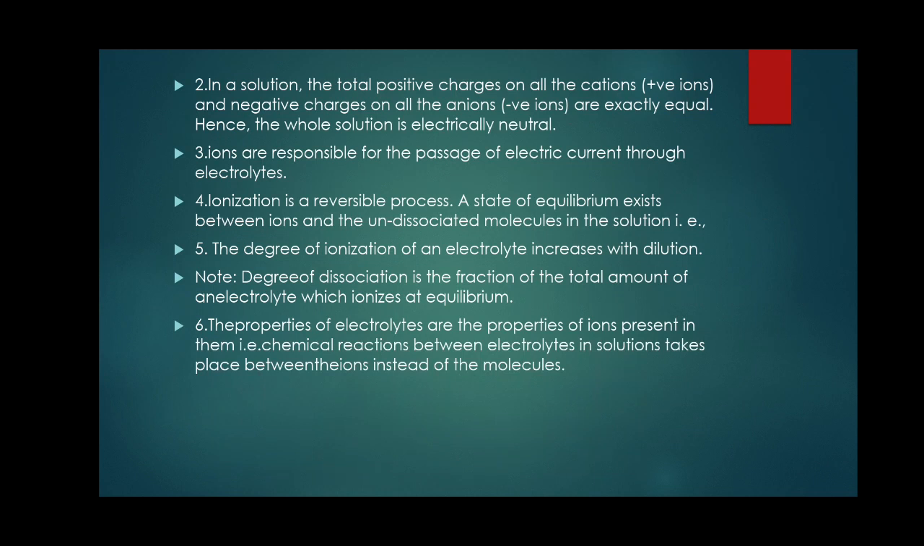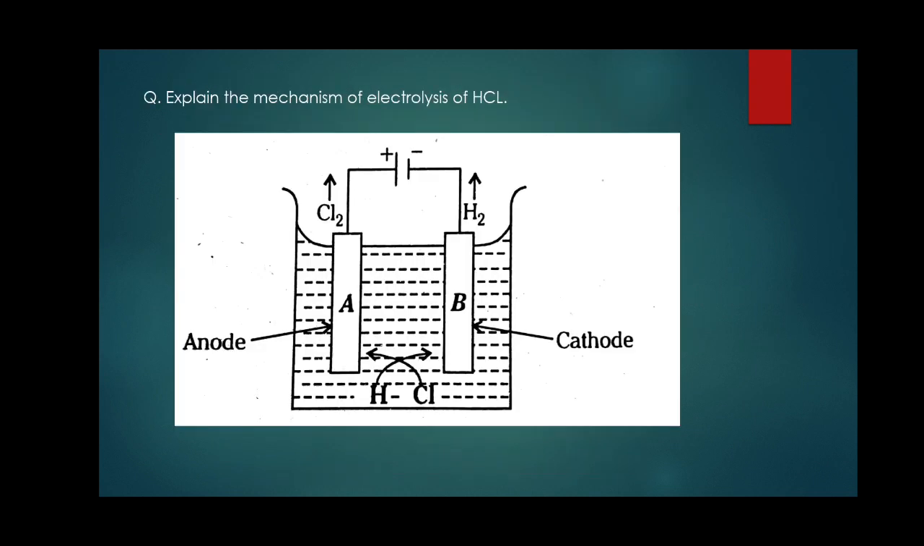Ionization is a reversible process. What do you mean by reversible process? Reactants react to give the product, and product reacts to give the reactants. The degree of ionization of an electrolyte increases with dilution. It means ionization of an electrolyte increases by increasing the solvent, that is water. These are the 5 postulates of Arrhenius theory of electrolytic dissociation.